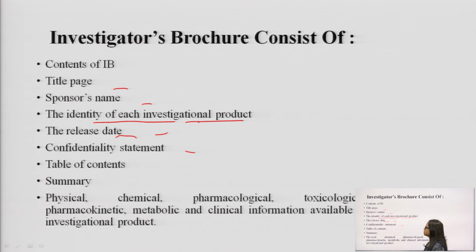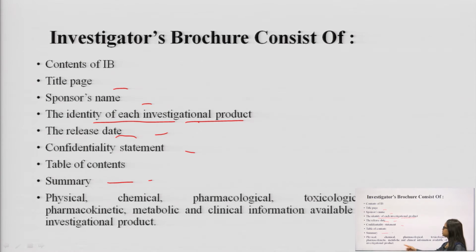Next is table of contents. There may be many tables in the brochure, so you make a table of contents for the contents in the brochure. Next, summary: the whole summary of these trials and these results, the whole summary of clinical trials and non-clinical trials should be mentioned in the investigator's brochure.